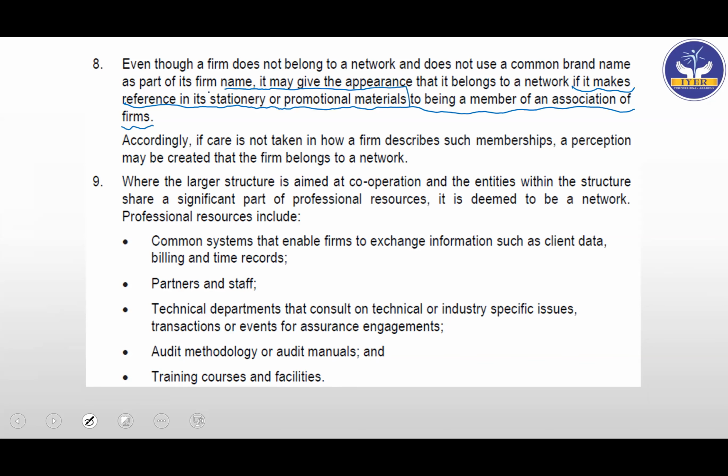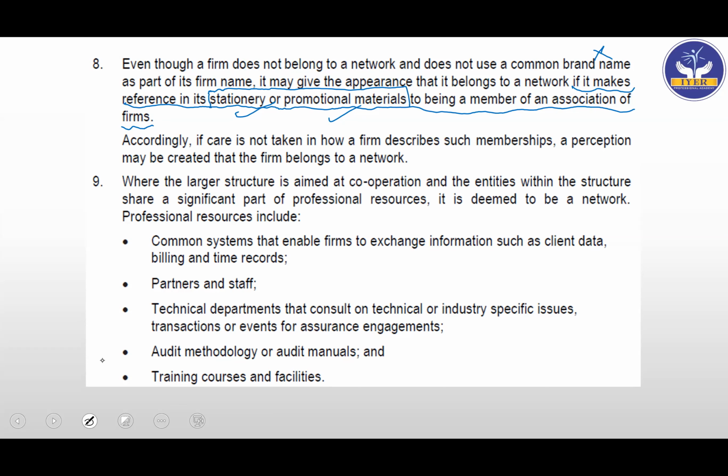Very important part, if it mentions in the stationery that it is part of a network, even though it is not using the common brand name, still we'll say that it is part of the network if it uses the reference of the network in the stationery or the promotional material of the firm regarding the association of firms. Okay. Accordingly, if care is not taken in how a firm describes such memberships, a perception may be created that the firm belongs to a network.